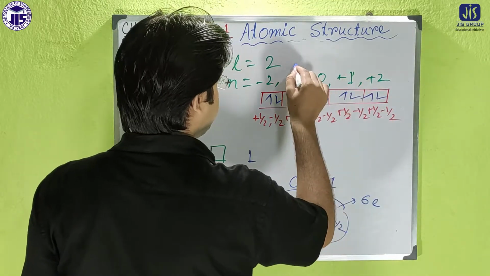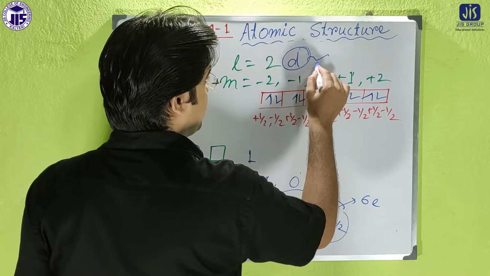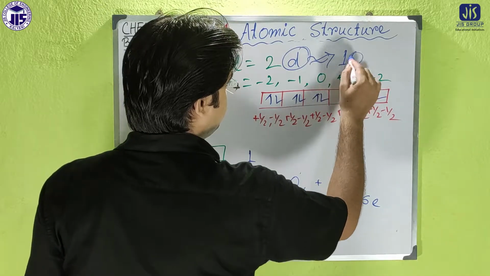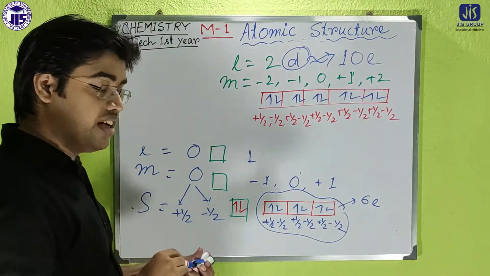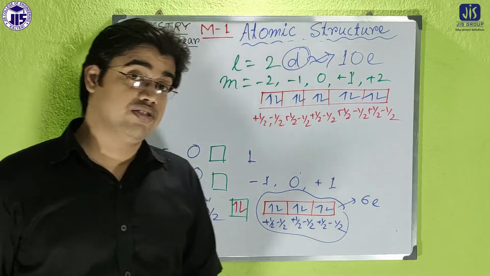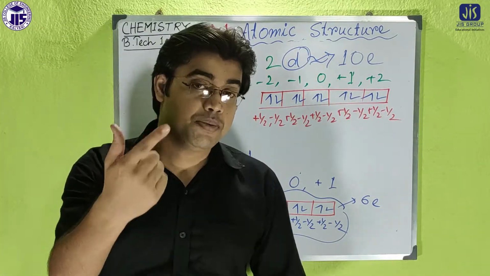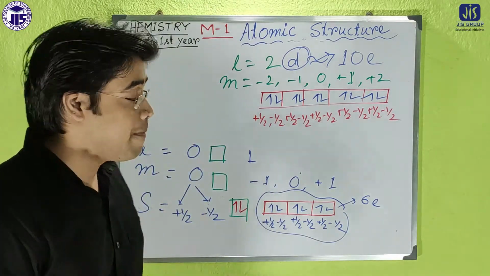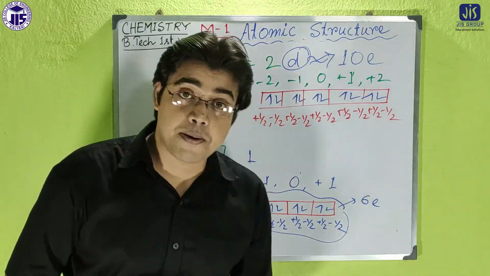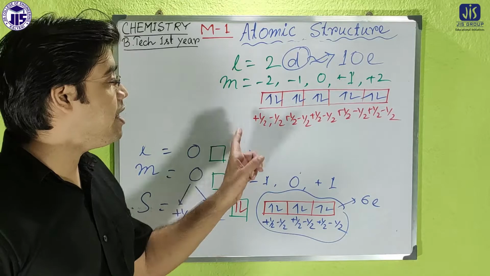So the d subshell has a total electron carrying capacity of 10, while 1 orbital has a maximum electron carrying capacity of 2.